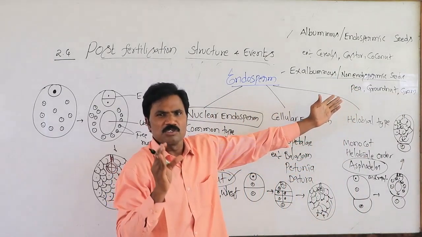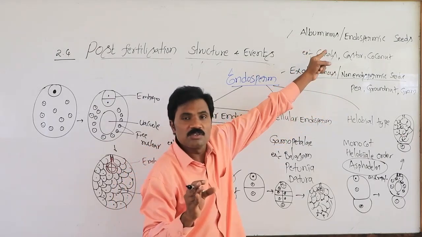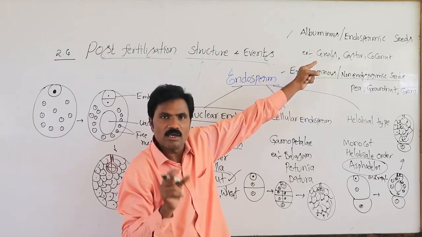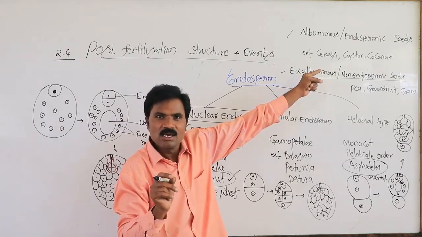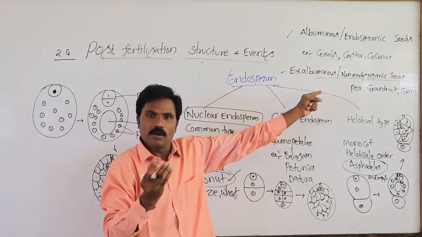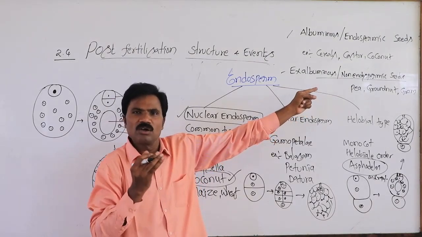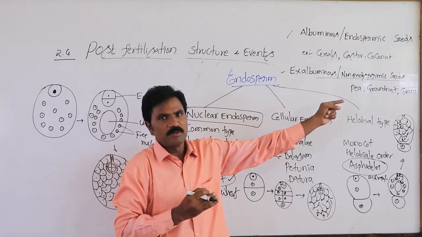If you want still more detail related to albuminous seeds: among monocots, especially maize as well as rice. Apart from this, wheat as well as barley and coconut are monocots. If you want dicots specifically, that is Solanaceae.